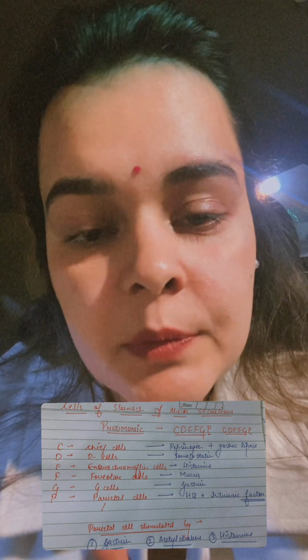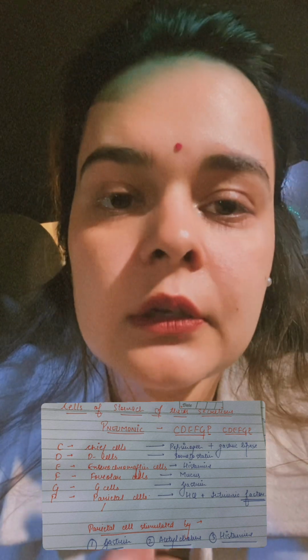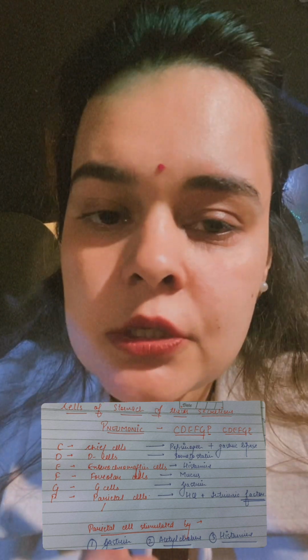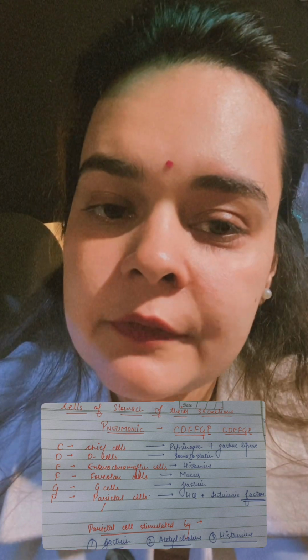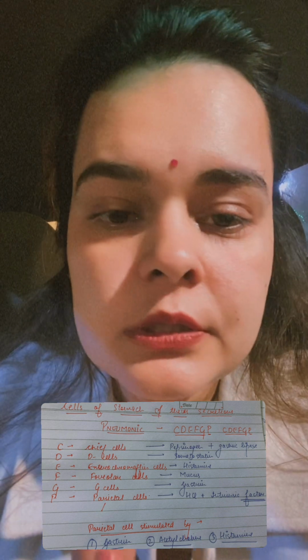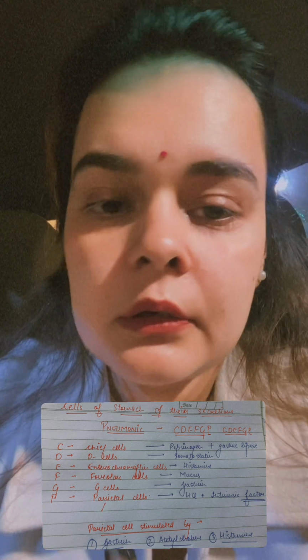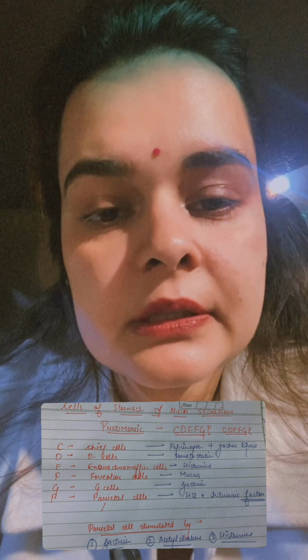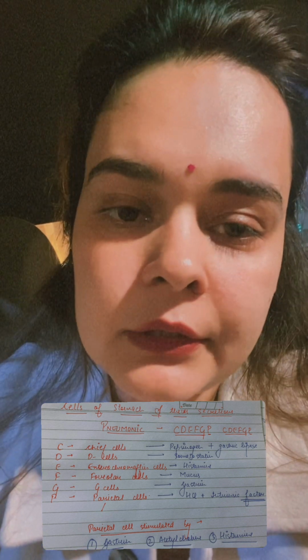C, chief cells secreting pepsinogen and lipase. D, D cells secreting somatostatin, decreasing the secretion of the HCl. E, enterochromaffin cells secreting histamine. F, foveolar cells secreting mucus. G, secreting gastrin. P, parietal cells secreting HCl and intrinsic factor, right? So all these are the cells and what all they secrete I have told you.